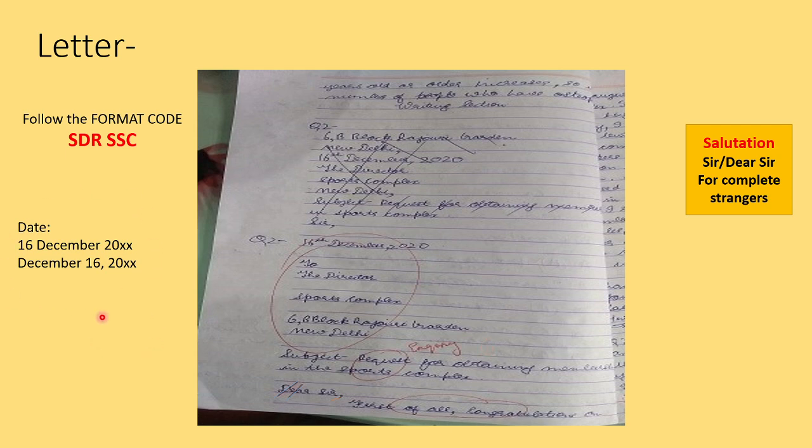So date, these are the two ways to write date. You can write like this, 16 December 20XX, or you can write 2020, there's no problem. And in this case no comma anywhere. But if you choose to write the date like this, December 16, then the comma will come here. Otherwise there should be no comma anywhere in the format. So in the format there will be no comma anywhere else. Here, after Sir, this comma is not needed.